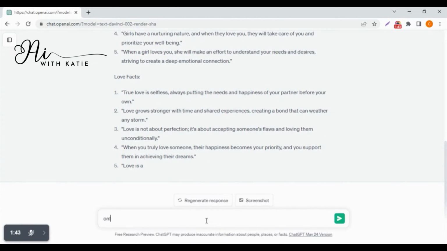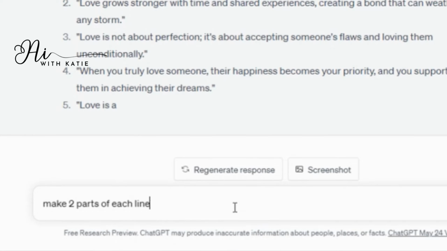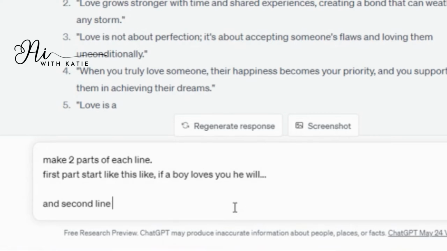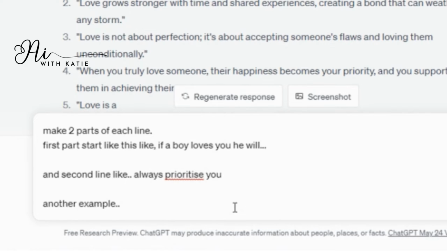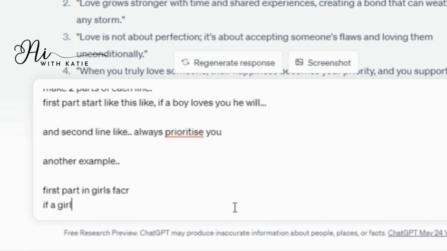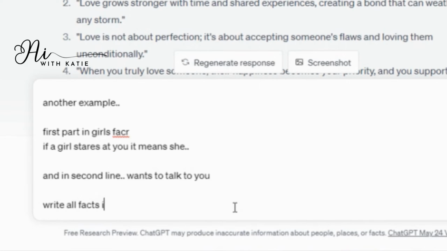So it's not writing in the way I want. So I will tell ChatGPT that I want my facts to be divided in two parts. And I will give it an example that the first line should start like, if a boy loves you, he will. And the second line should start like, always prioritize you. So in this way, I will divide my facts in two parts and I will give ChatGPT an example so it can generate an accurate result. So I will ask ChatGPT to write all my facts in this way.